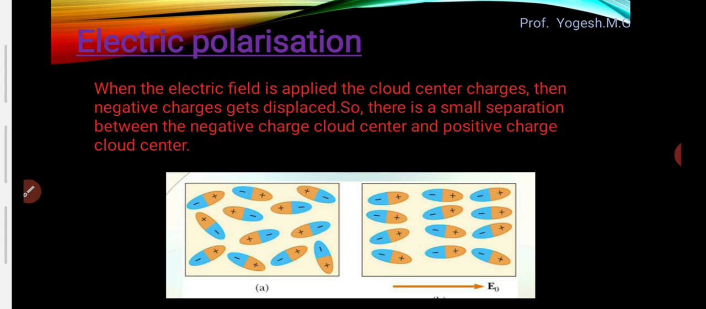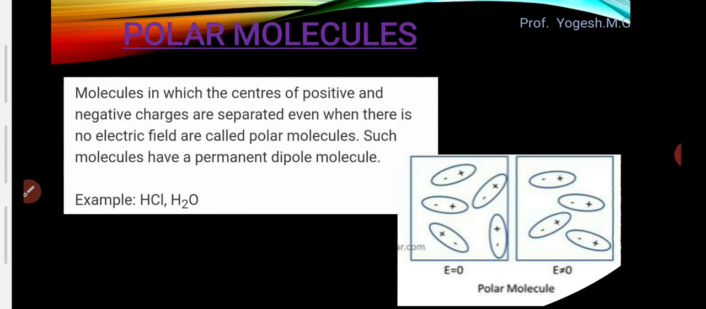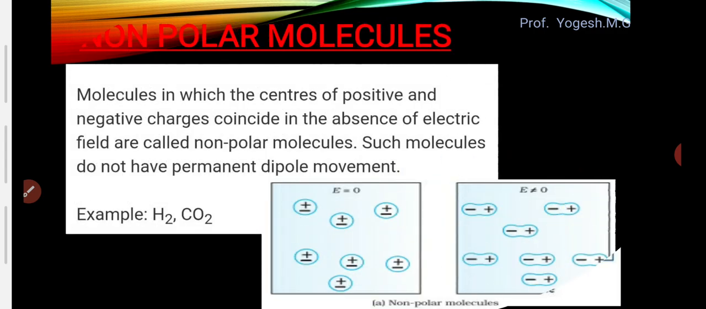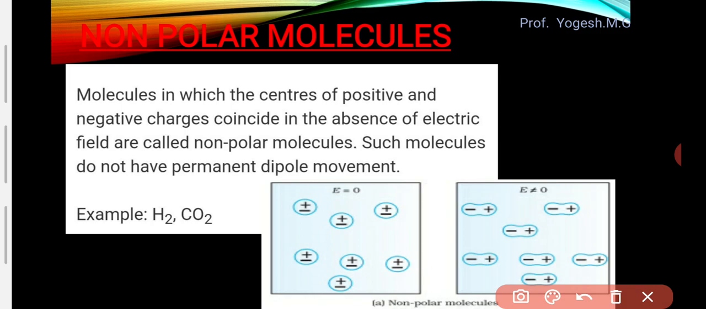So the dielectrics having polar molecules is called a polar dielectric, and a dielectric having non-polar molecules is called a non-polar dielectric, right? So we'll study now what polar molecules and non-polar molecules are. First we'll see non-polar molecules, then you will easily understand polar molecules, right? So see non-polar molecules now.